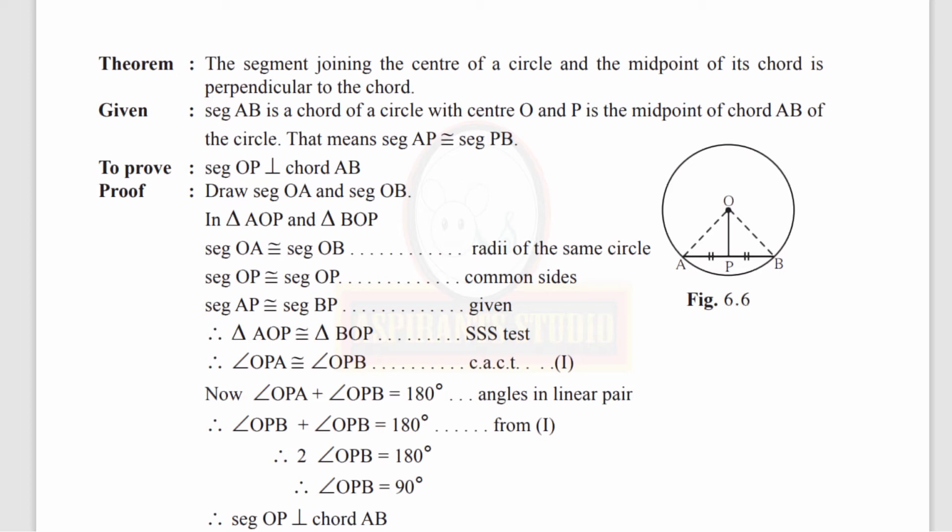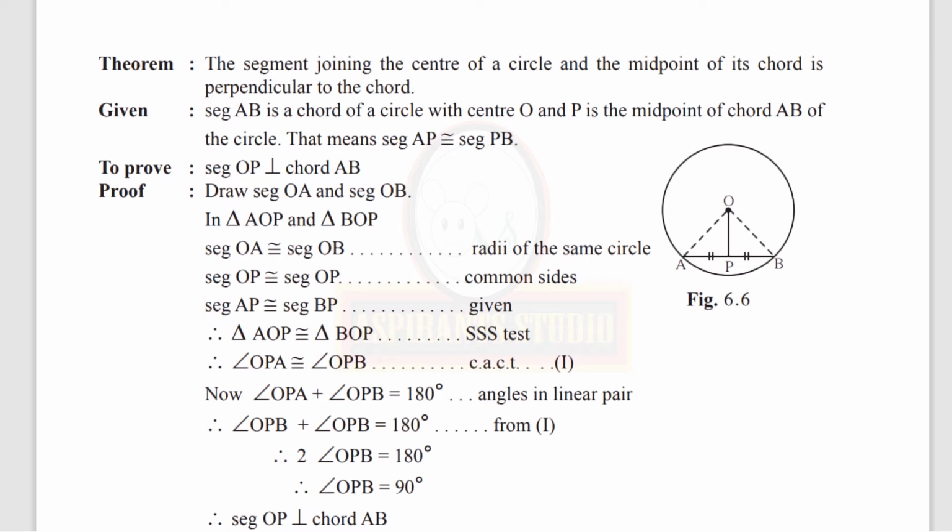Segment AP is congruent to segment BP because it is given that P is the midpoint of chord AB. So we get segment AP is congruent to segment BP. Therefore, triangle AOP is congruent to triangle BOP by SSS test.